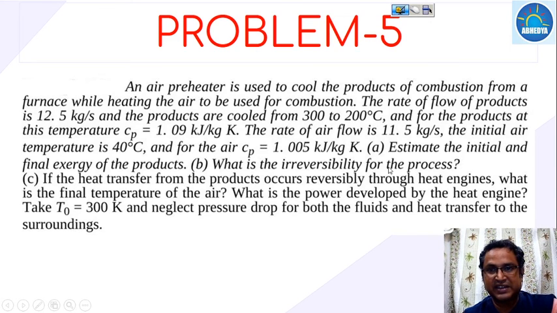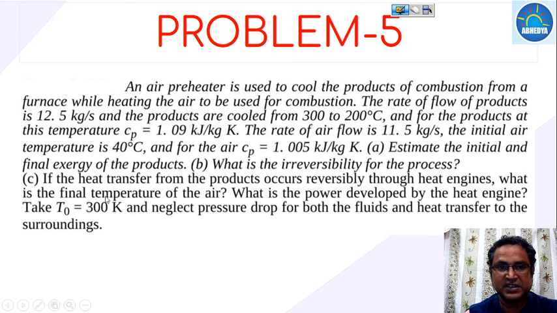what he is asking in the next part is, if the heat transfer from the product occurs reversibly through the heat engines, then what is the final temperature of the air?